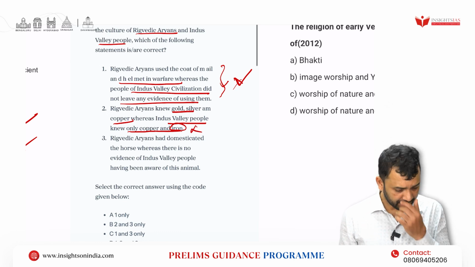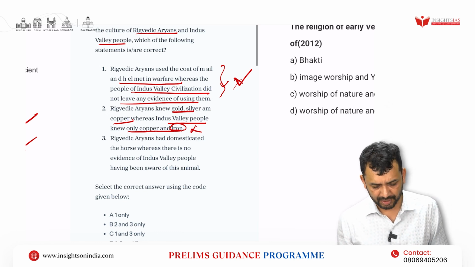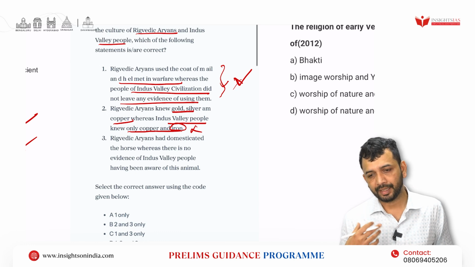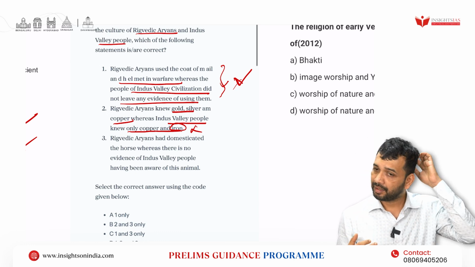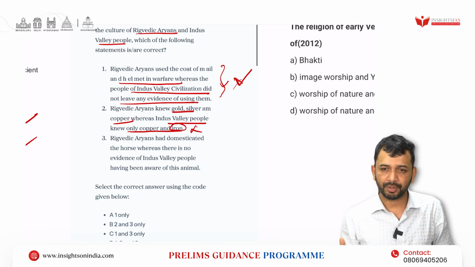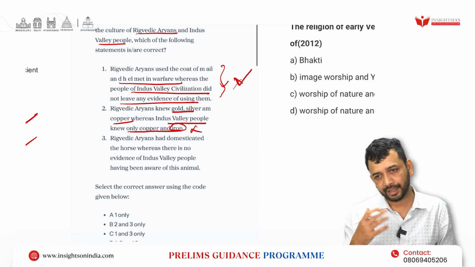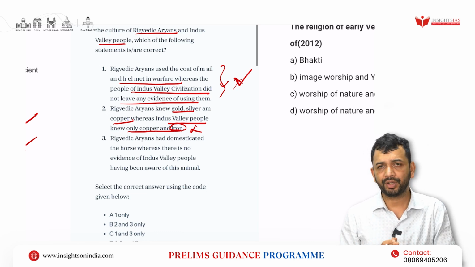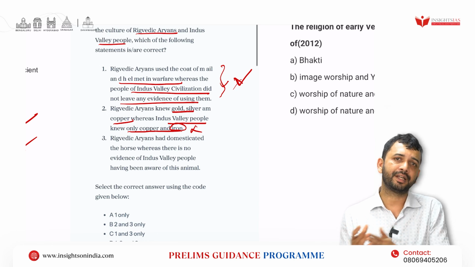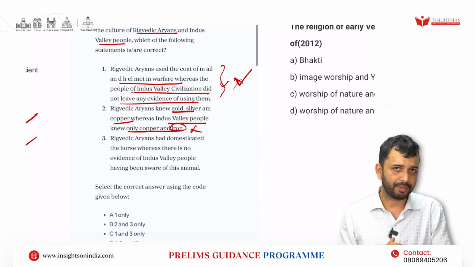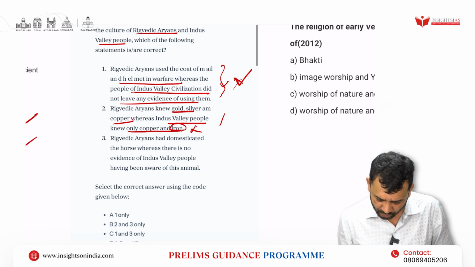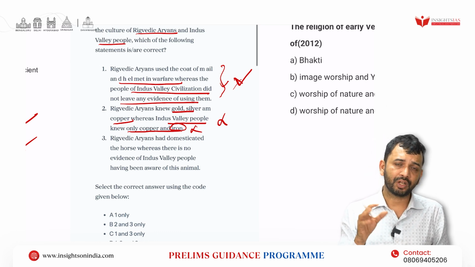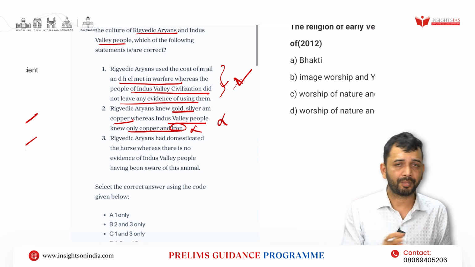So this is incorrect, because as you know, Indus Valley people knew about copper, lead, tin, and also gold, because that was coming from Karnataka. Then copper was coming from Rajasthan. But what they were not aware of was iron. Iron started coming more in the later Vedic period. So the second statement goes wrong. So when we discuss the Indus Valley civilization, you should also know what they did not know apart from what they knew.